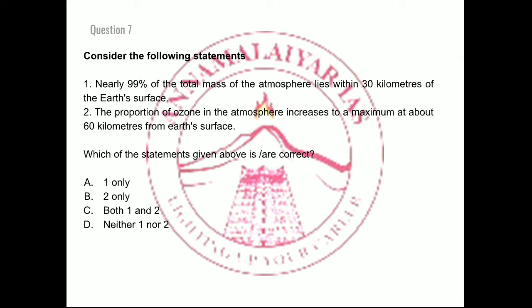The ozone layer extends up to 50 kilometers. It does not go beyond 50 kilometers. That is why point number 2 is wrong. The right answer is option A, 1 only. So let's move on to the next question.